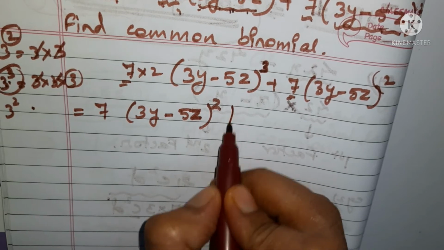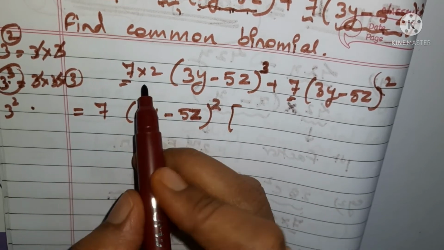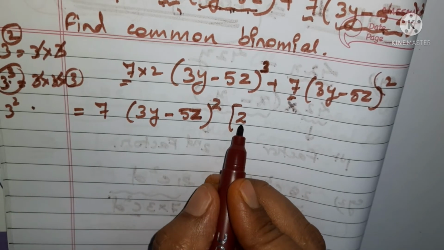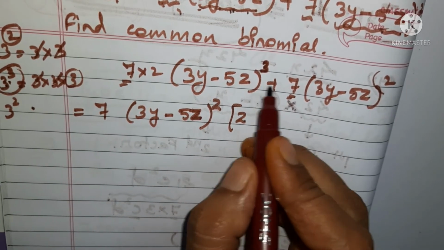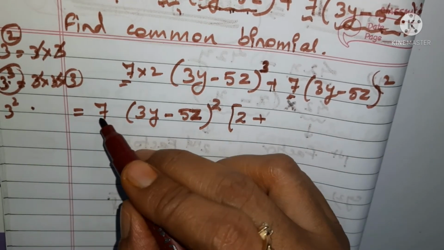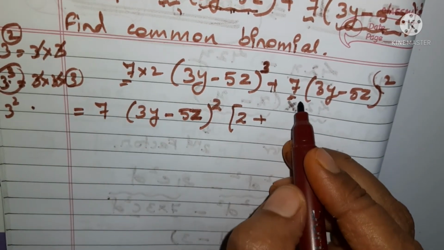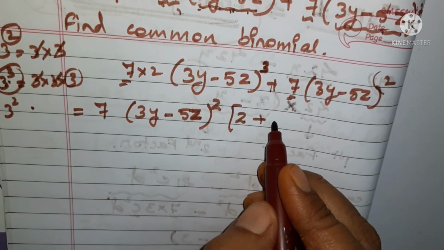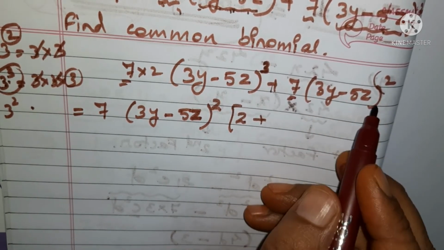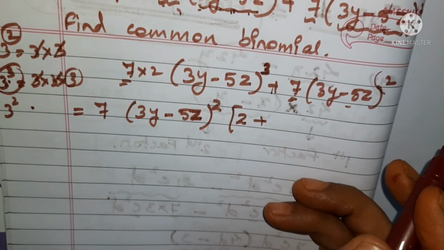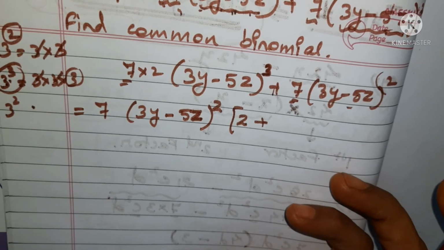Okay, and what is remaining? Let us write in another bracket. So here you are remaining with 2. Just write as such. Then sign. What sign is remaining? Plus. Let us write plus. Then 7 is already taken out as common. No need to write again. So in place of 7, what is remaining? 1 is remaining. So it is not required to be written. 1 is understood that it is multiplied with this. Now in place of this, then what else is remaining? 1 again.